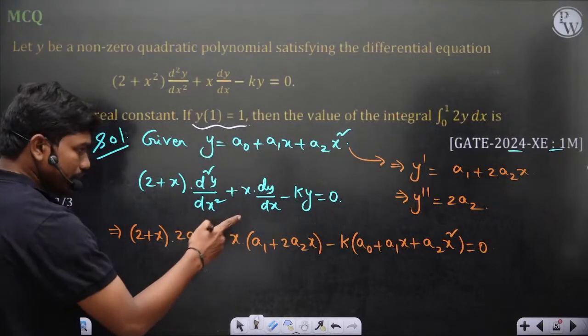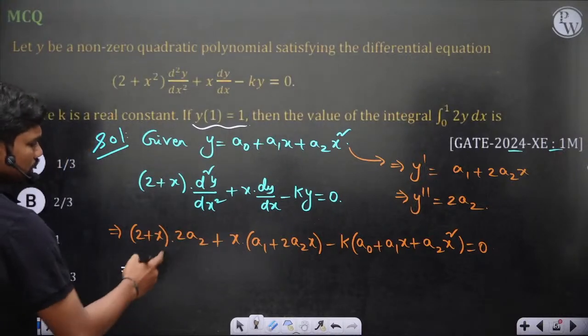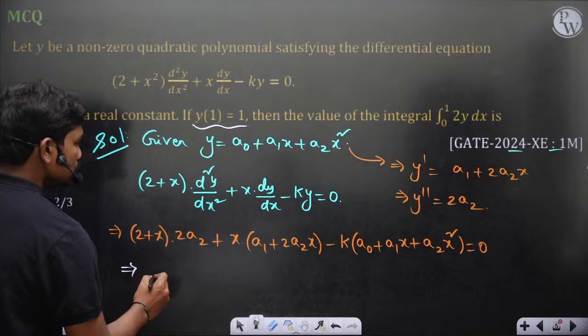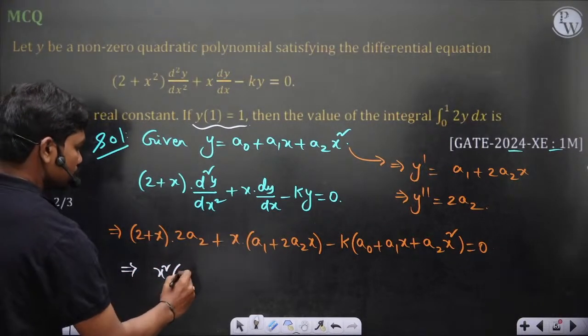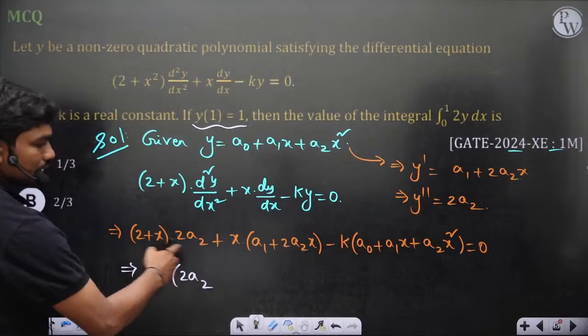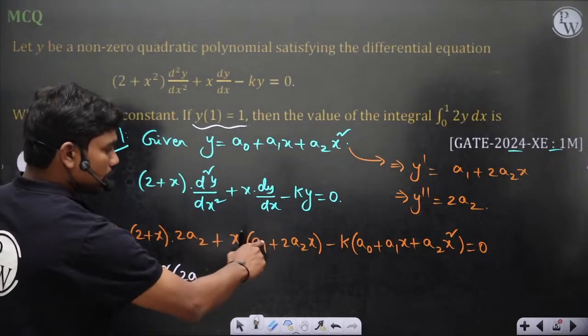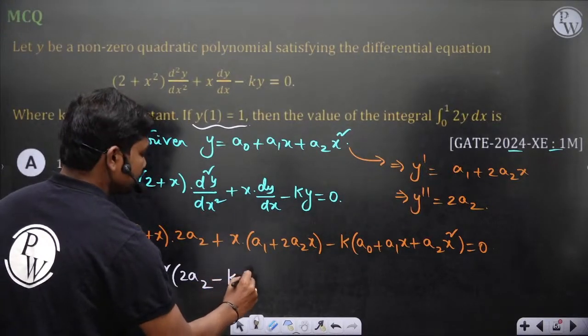Now if you look at all these things, first let us look at the coefficient of x square, for example. Here you have x square times 2a2, plus 2a2 into x square, minus k times a2.